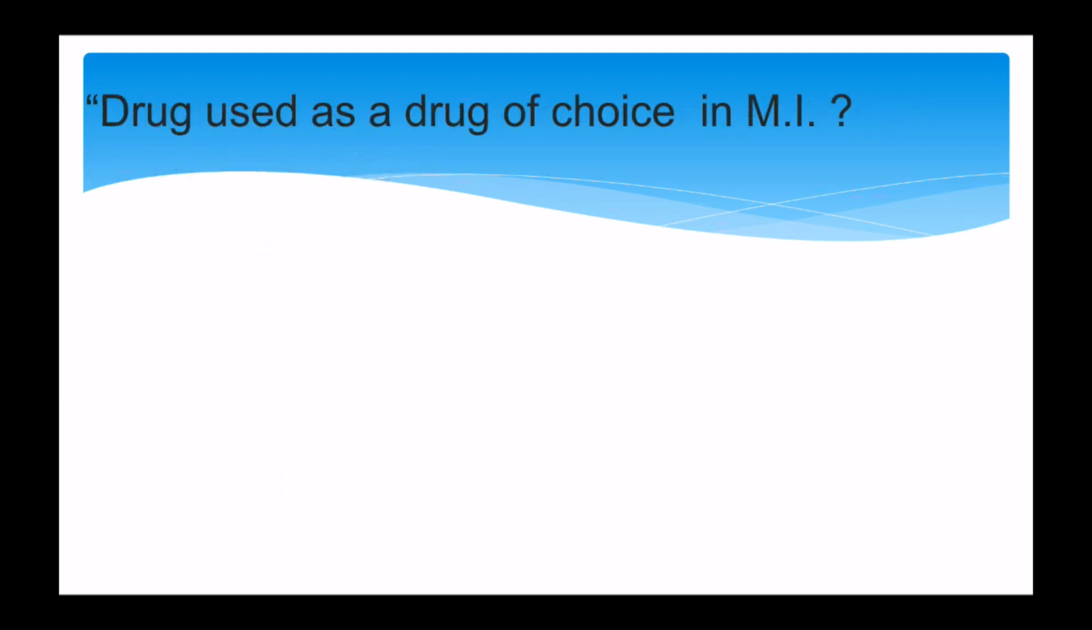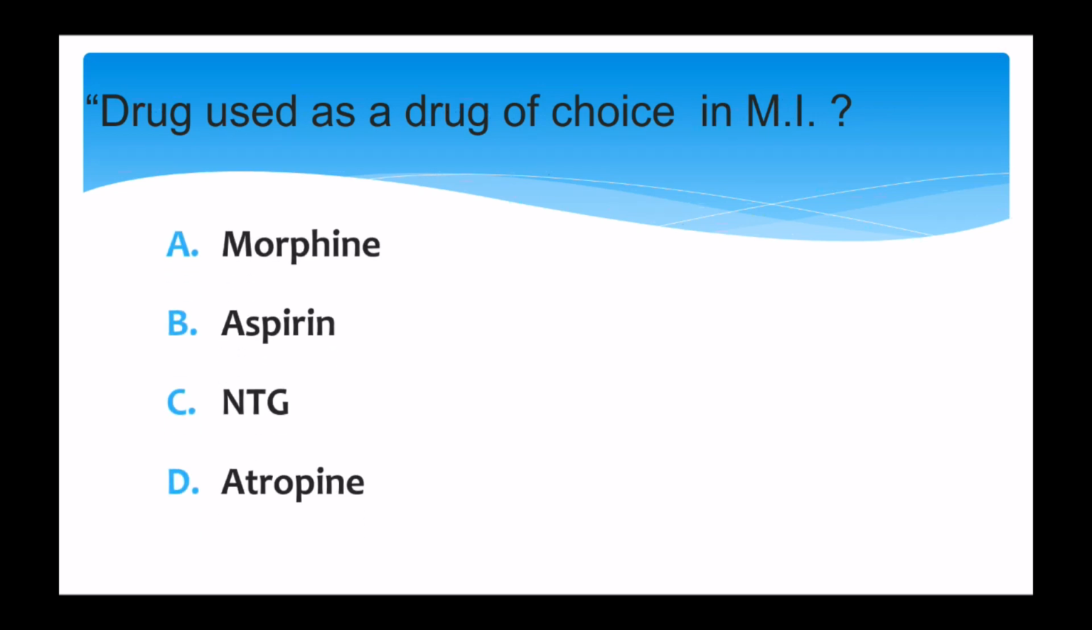Next question. Drug of choice in myocardial infarction. And the options are morphine, aspirin, anti-G, or atropine. And the correct answer is aspirin.